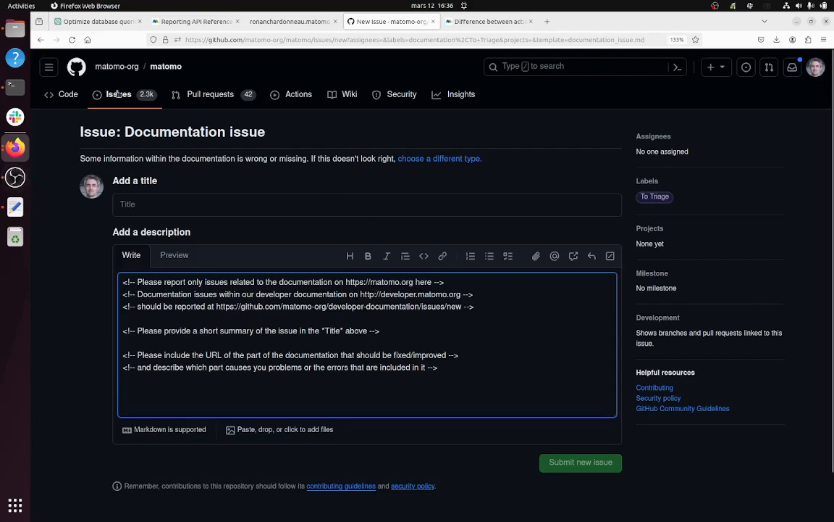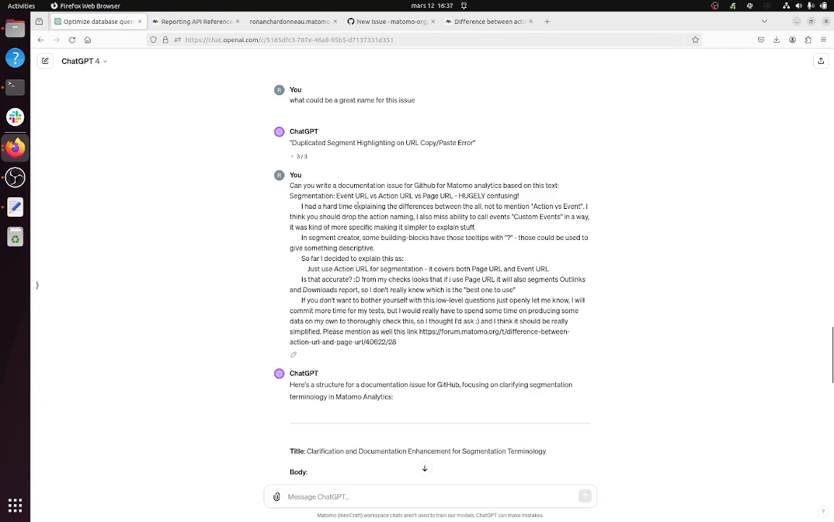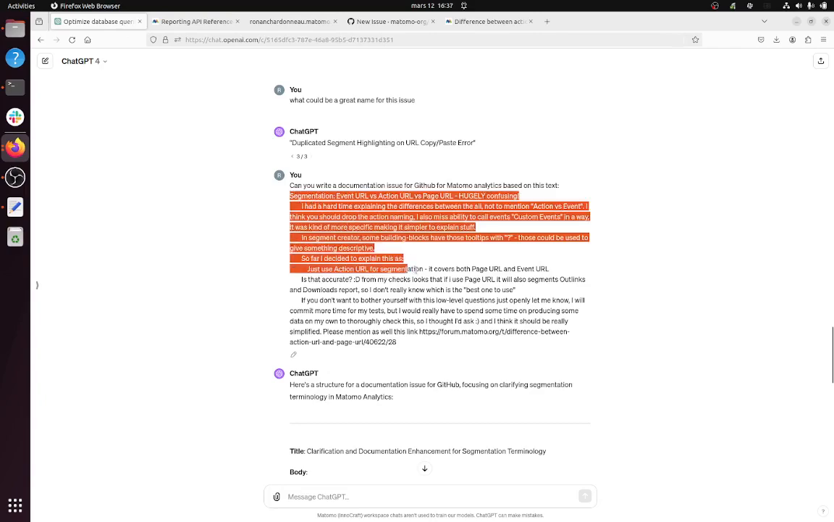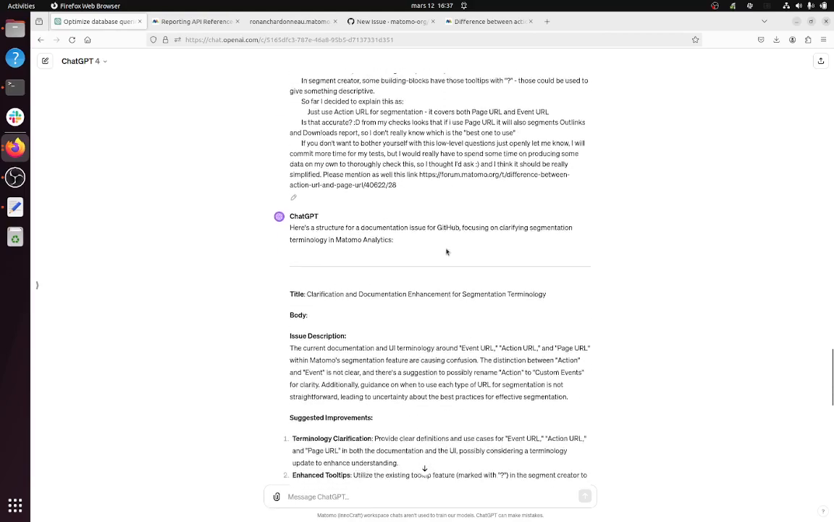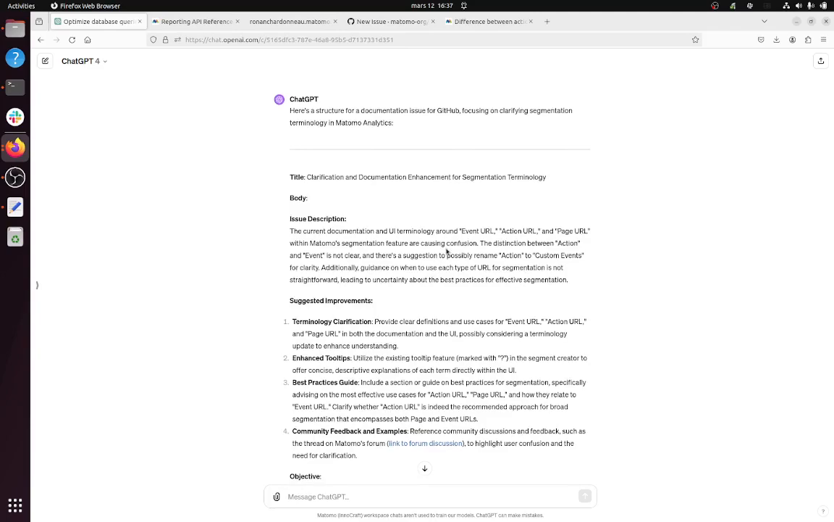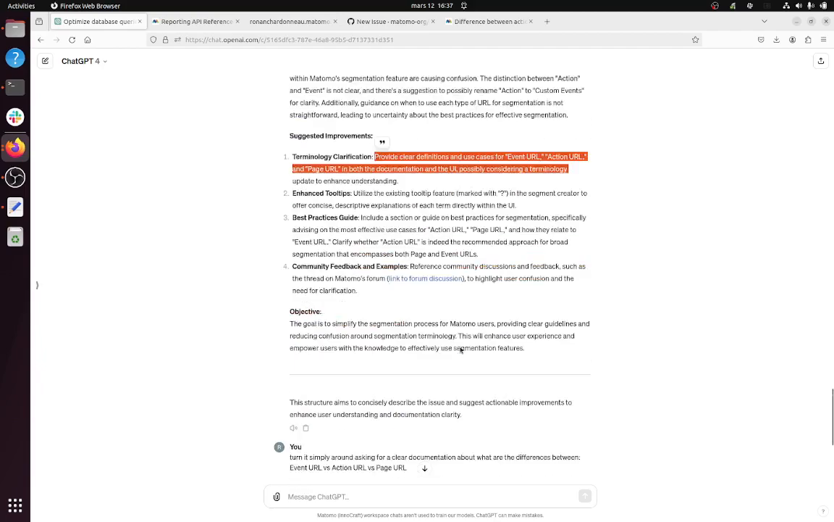So in my case, I got this given text. So please explain what is the difference between event URL, action URL, and page URL, because this is confusing. So what I did is I took this given text, I put it into ChatGPT, and I look at what it's saying. Unfortunately, it's not clearly writing it the way I would have thought it would be. So there are interesting things within it, such as please provide clear definition and use case for event URL, action URL, and so on and so forth.